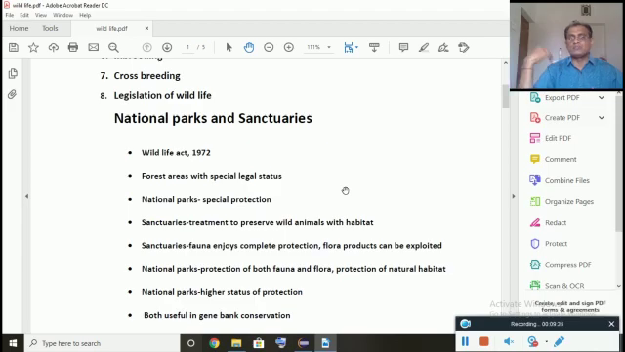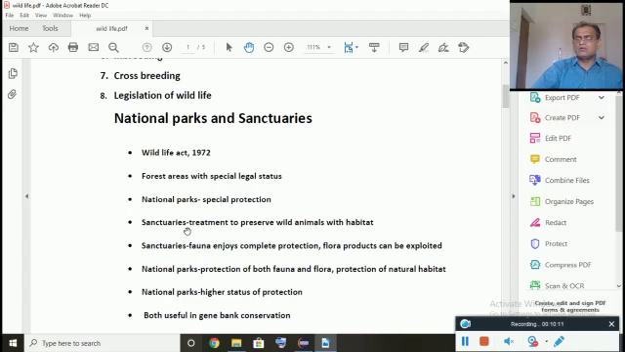There is management, forest management. So those forest areas with proper special status for maintenance of wildlife are nothing but national parks and sanctuaries. National parks have more special protection than sanctuaries. In fact they are the bigger ones, so more importance is given to the national parks compared to sanctuaries.